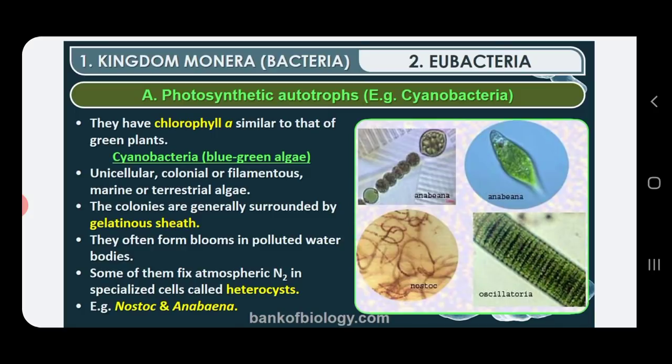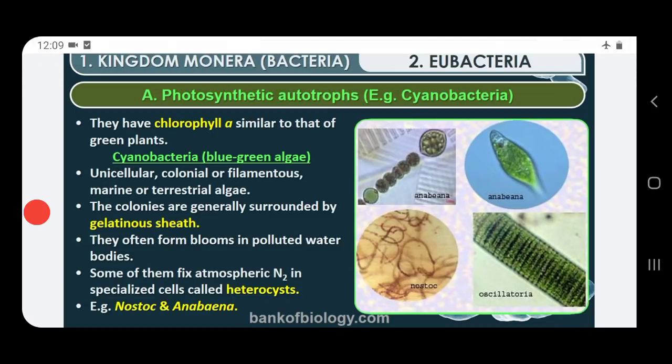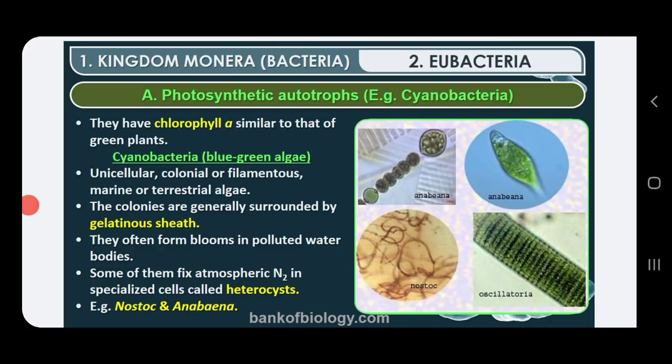The first point regarding these blue-green algae is that they are usually unicellular, made up of a single cell. Then they are colonial. They live in a colony; they do not prefer to live individually. Next, they are usually in the filamentous form. Filamentous means found one above the other. They are either freshwater or marine, living in freshwater like ponds, rivers, pools, or marine, found in the seas or the ocean. Some of these algae are also found on land, that is, terrestrial algae.